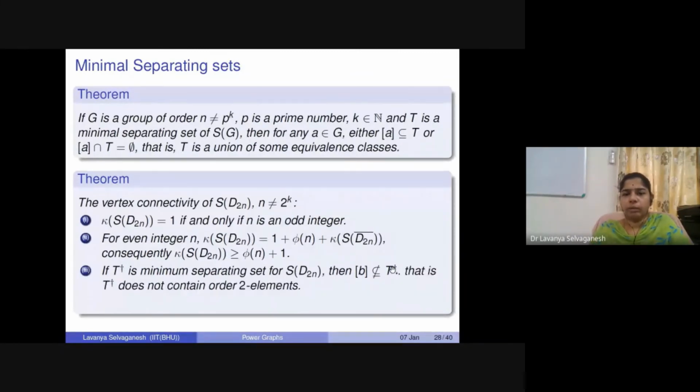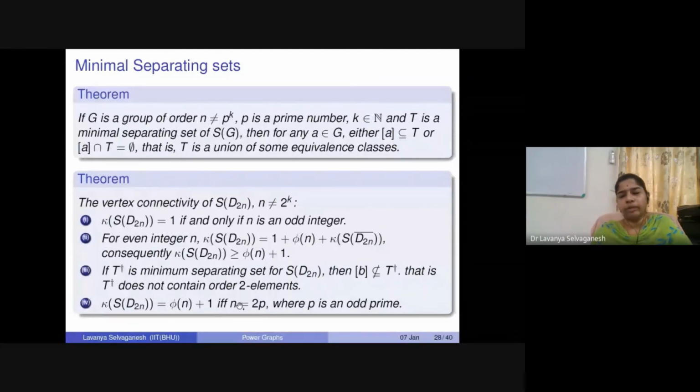That means in any minimum separating set, we cannot have the order 2 elements from the group. This also leads to the next characterization, where the connectivity of S(D_2n) is equal to phi of n plus 1 if and only if n is of the form 2 times p, that is 2p, where p is any odd prime.